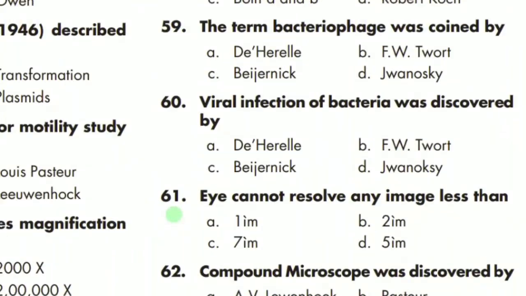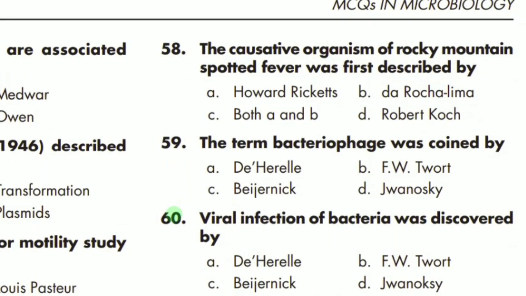MCQ number 58 says the causative organism of Rocky Mountain spotted fever. This is actually a kind of disease. So it is mostly caused by which type of organism? It is mostly caused by Rickettsia. It is also named after Howard Ricketts as well. So I think the correct option is C. Yeah, C is the correct option.